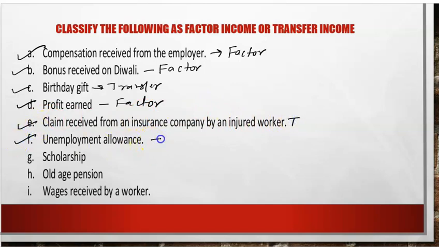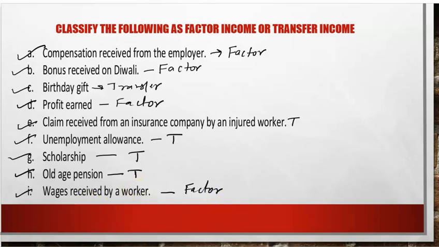Without working, we get unemployment allowance, which is a transfer. Scholarship earned by a student without anything in return is a transfer. Old age pension, of course, is a transfer. Whereas retirement pension, if given in the question, is a deferred wage, so it's a factor income. Wages received by a worker is a factor income. So factor incomes are earned incomes, transfers are one-sided without giving anything in return.